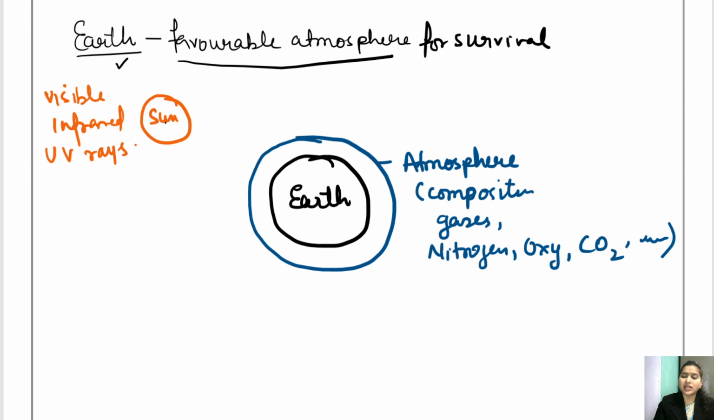So all of the rays that it emits are not good for mankind, which is surviving on the earth. Okay, visible ray is good, infrared we can also bear it, but ultraviolet rays and higher wavelength rays we cannot bear. So this atmosphere protects our earth from these harmful rays.